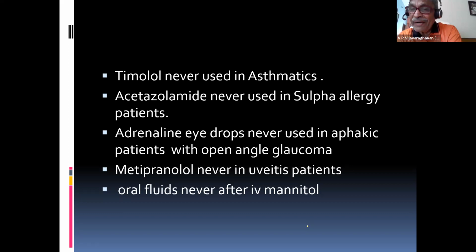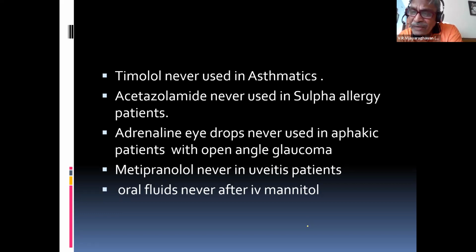Now, in an aphakic patient, whereas in a normal person, what happens? The ultraviolet rays enter the eye, and the lens can absorb them. They cannot reach the retina. Whereas in an aphakic patient, when the lens is not there, the ultraviolet rays from the sun can easily enter your retina.